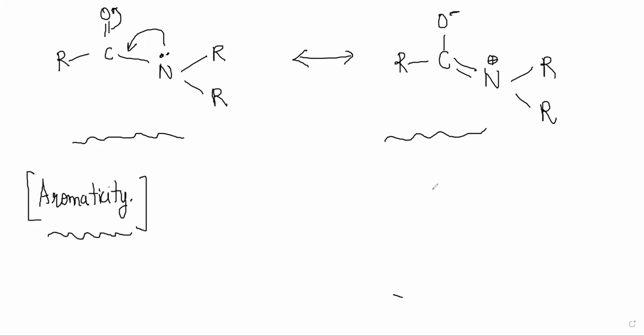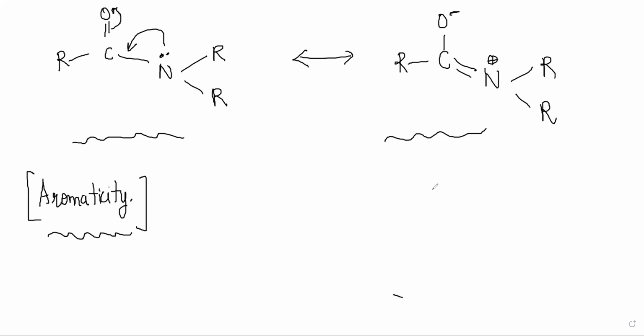Now the reason for this is, see, benzene, right? There are 6 carbon atoms and 6 p orbitals, right? All of these p orbitals are like this, the structure that we saw in the beginning, right?